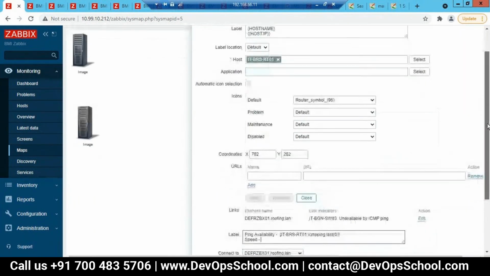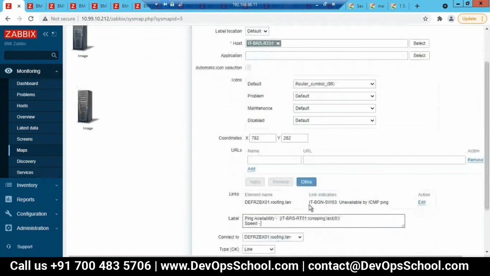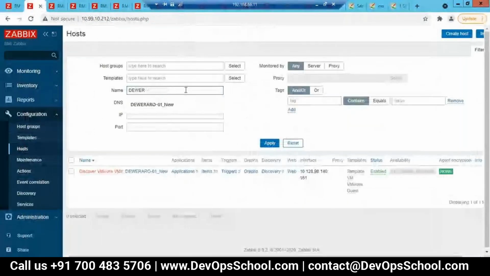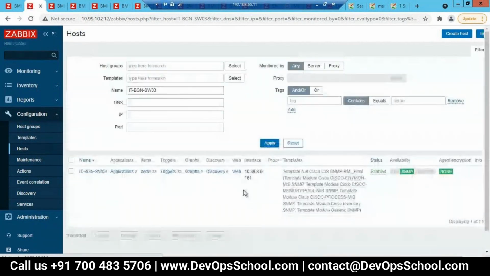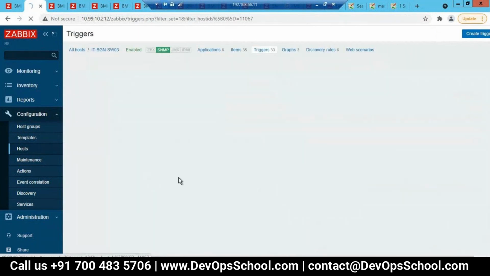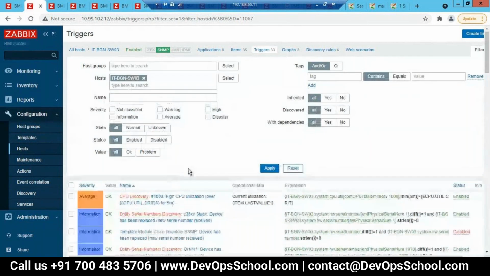This is the switch name. Okay. I have to give item or trigger? Basically it is triggers, but you can check the items as well.